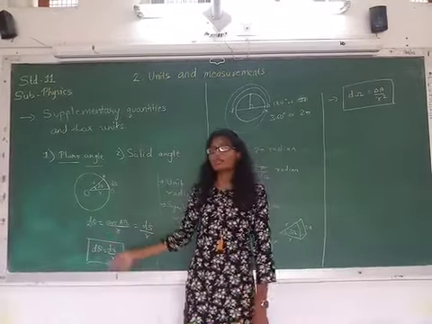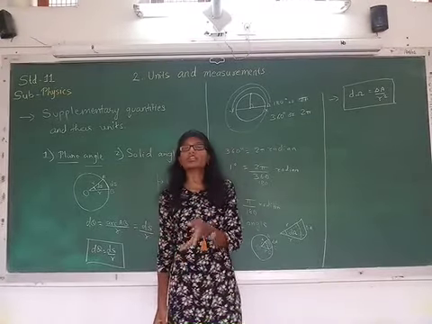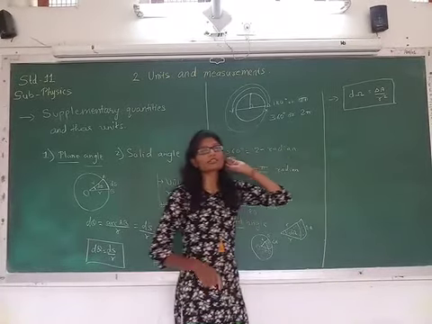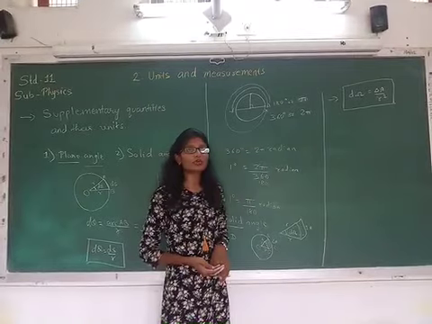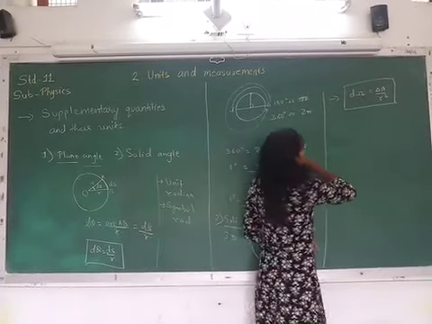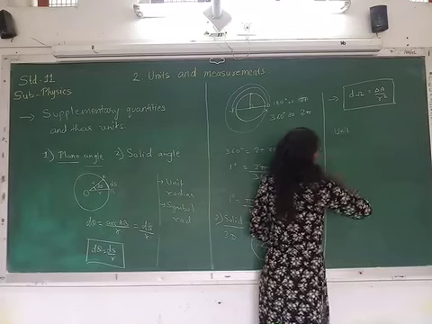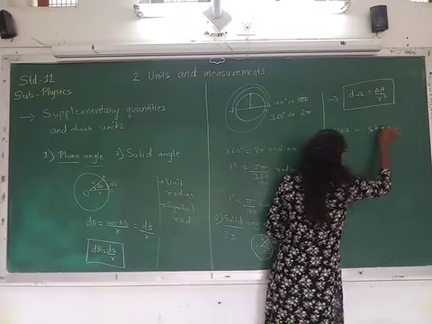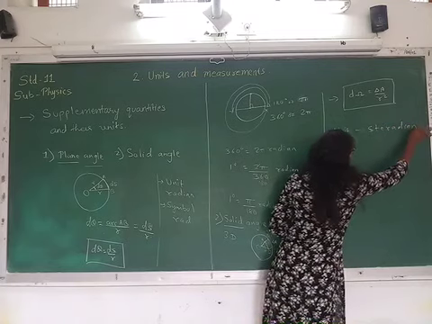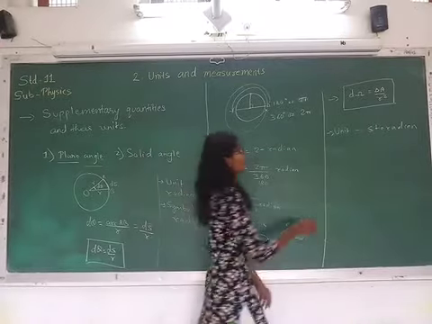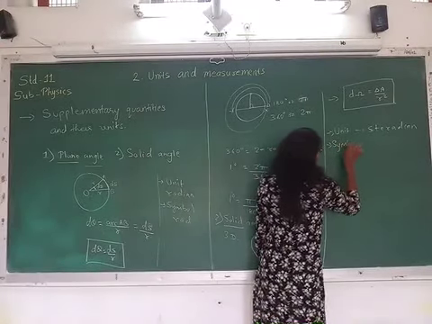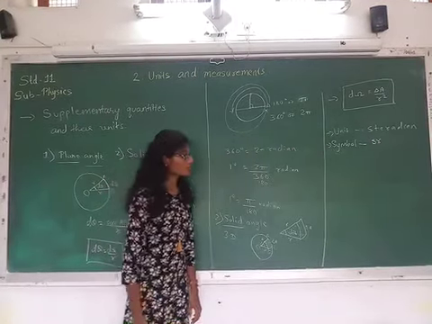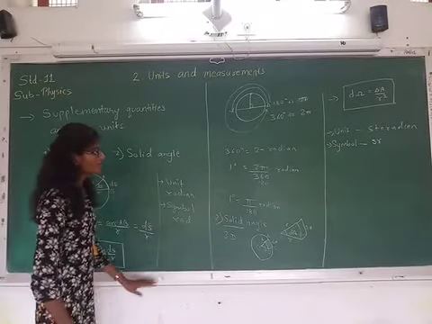As I have said, the plane angle can be denoted as d theta, or in some modes as theta. And over here, for solid angle, in some modes it is denoted as d omega, and it can also be denoted as simply omega. Okay. So we have talked about the solid angle, what it is, and its unit is steradian. Its unit is steradian, and its symbol is sr.